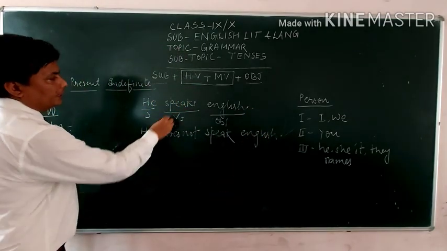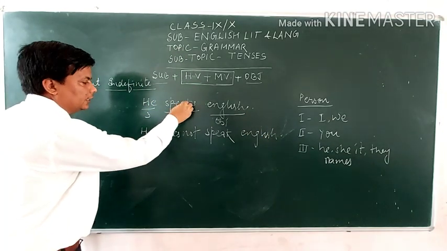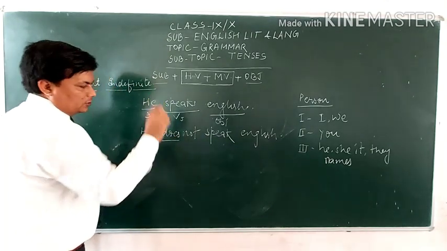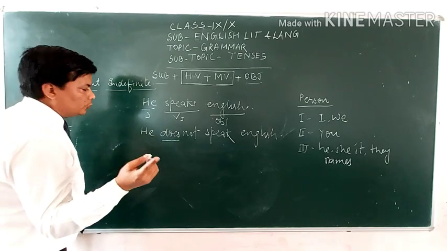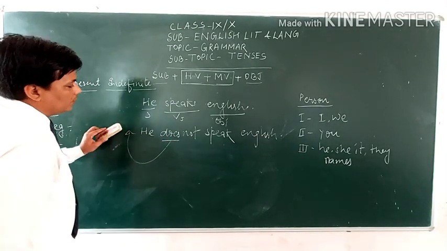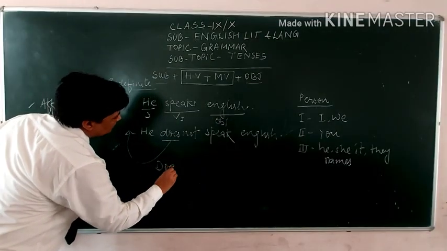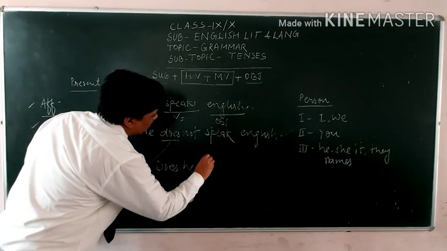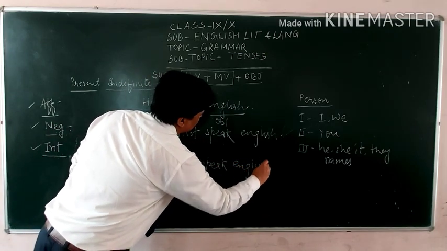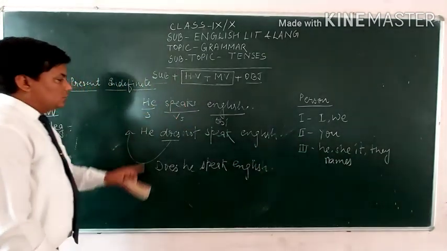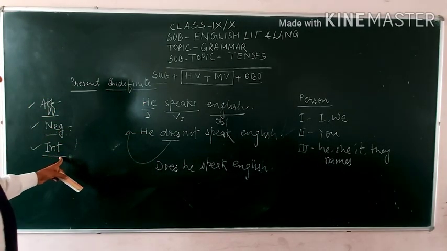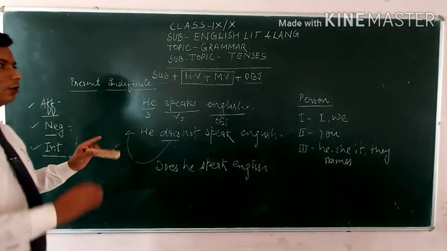Keep in mind, there was speaks, and it changed into speak because there is the helping verb do or does. So does is used here. And whenever you make the interrogative sentence, this helping verb comes first. So what will be here? Does he speak English? So this is the format of the affirmative, negative and interrogative sentence. You have to know this pattern is followed in all the tenses.